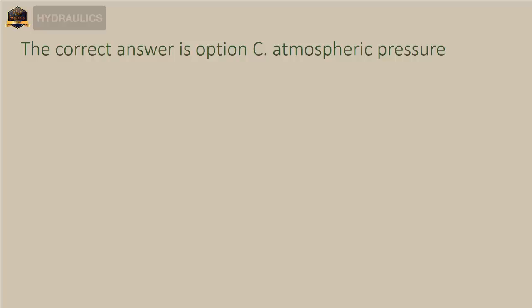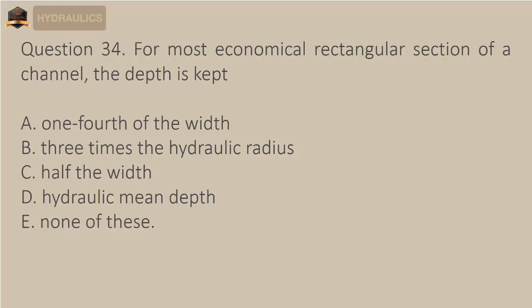Question 34. For most economical rectangular section of a channel, the depth is kept A. 1/4 of the width, B. 3 times the hydraulic radius, C. Half the width, D. Hydraulic mean depth, E. None of these. The correct answer is option C, half the width.